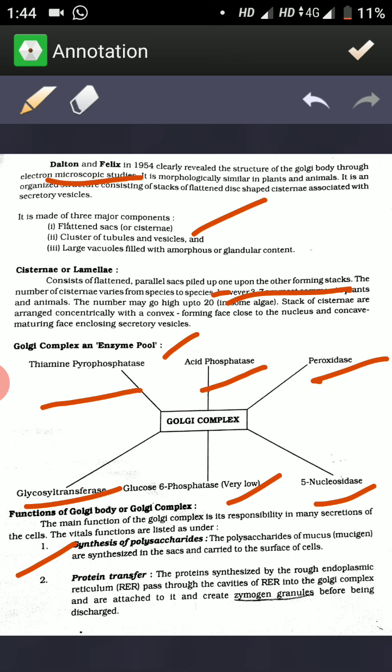The second important function is protein transfer. As we know, protein is synthesized by the process of translation, and translation takes place on ribosomes. Ribosomes are found on rough endoplasmic reticulum. Therefore, the proteins synthesized by the rough endoplasmic reticulum pass through the cavities of the rough endoplasmic reticulum into the Golgi complex and are attached to it and create zymogen granules before being discharged.